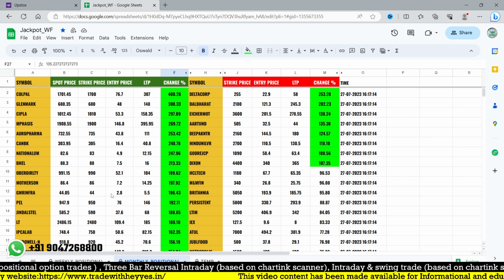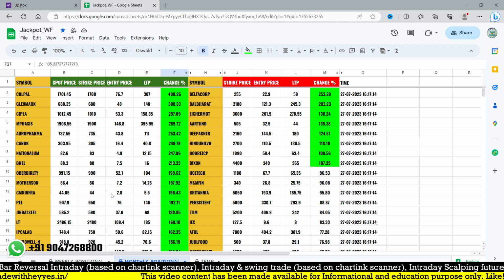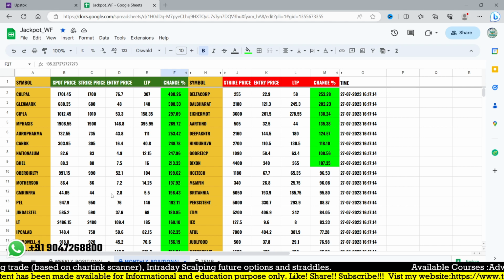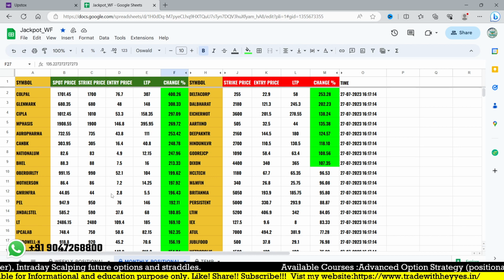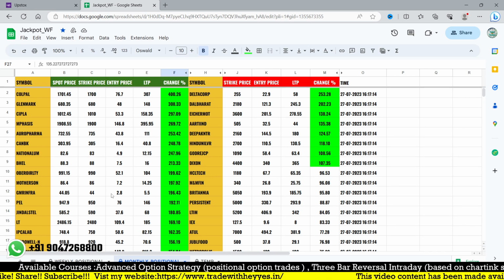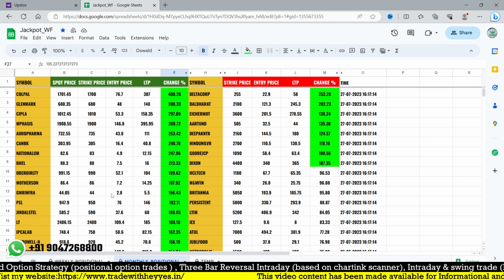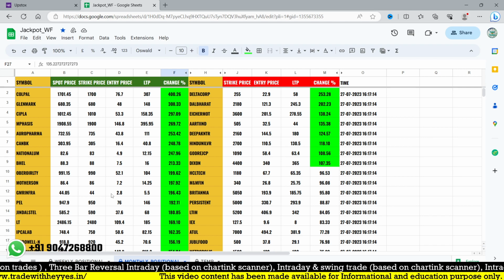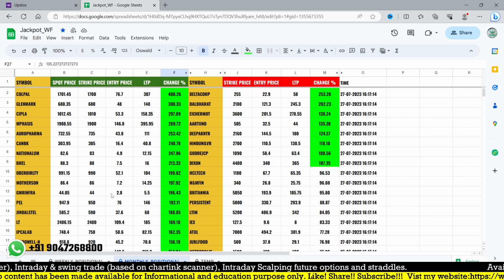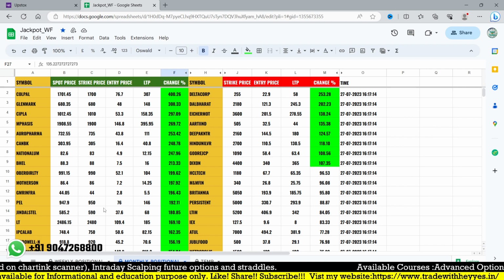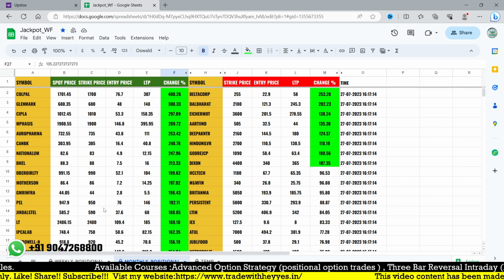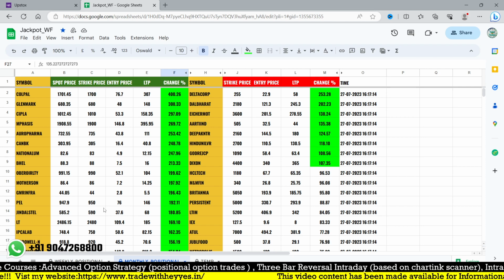Every trade here is directly connected to our advanced option strategy. If you know that advanced option strategy, this is the easiest way to find real-time trade opportunities based on our concept. Here are all the options. Entry can be triggered at any point of time, and our target can be achieved with a maximum holding period of up to 30 days, that means till expiry.